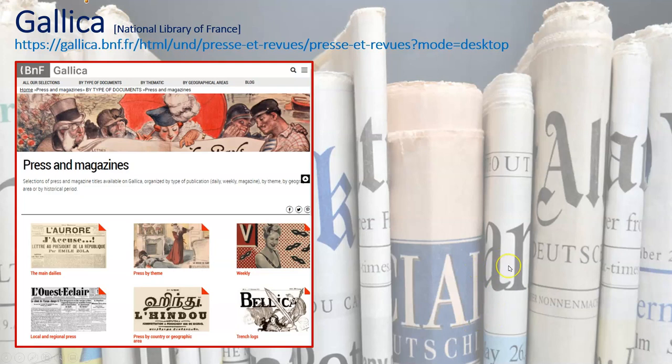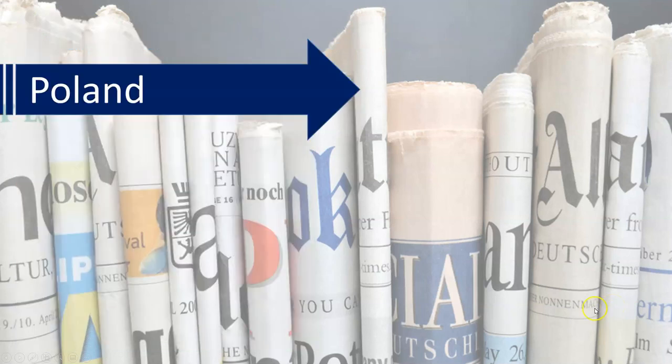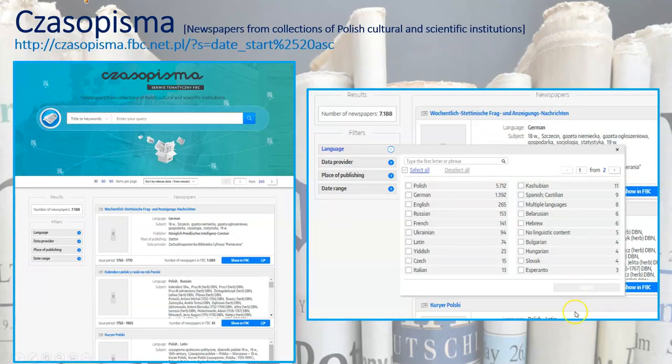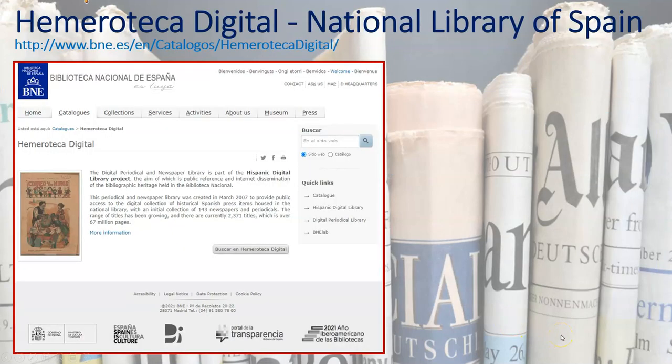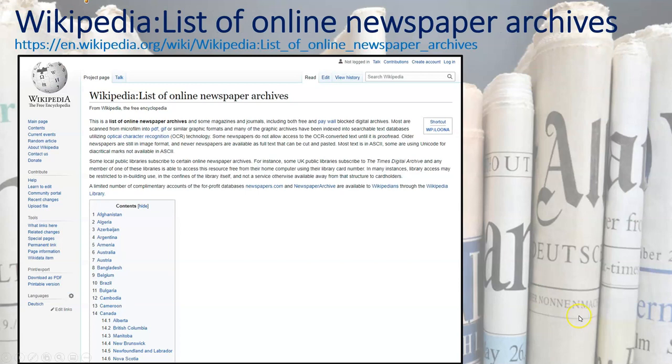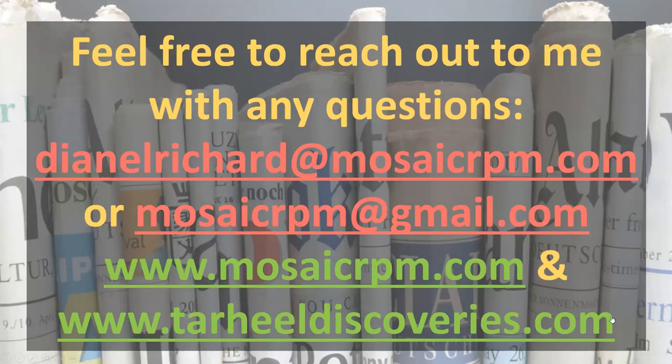France, here's a French one, and I'm buzzing along because I only have like 30 seconds to talk. So look for something out of the National Library of France. Look for something out of Poland. Look for something out of Spain. So there are all these newspaper websites. Again, the details are all in your handout. And the single easiest place to start is a Wikipedia page, which is a list of online newspaper archives. And you can see it's broken down by country. So do check that out.